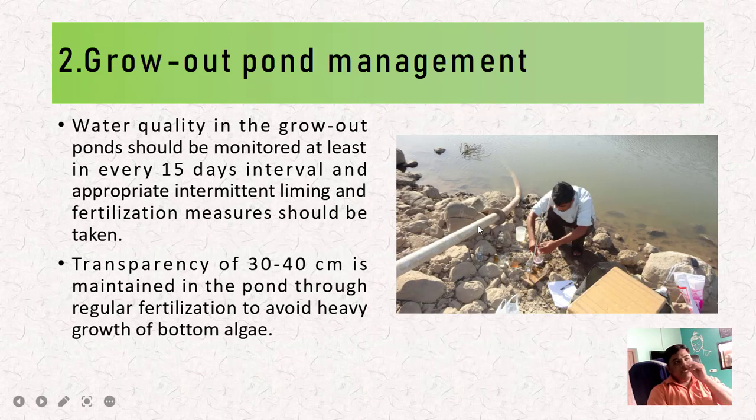Then the next is water quality. The water quality in the growth ponds should be monitored at least every 15 days, and appropriate intermittent liming and fertilization measures should be taken. So we have to check the water quality parameters in growth pond management, and a transparency of 30 to 40 centimeters is maintained in the pond through regular fertilization to avoid heavy growth of bottom algae.